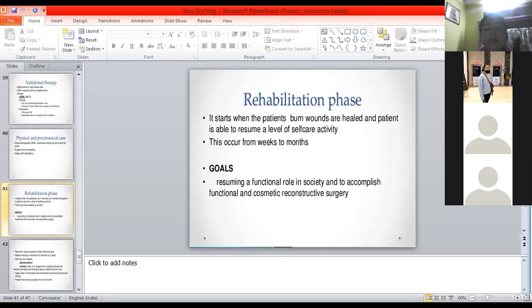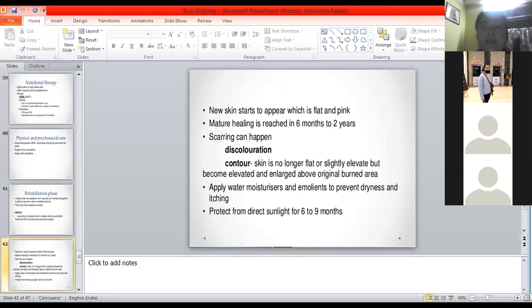Here in the rehabilitative phase, new skin starts to appear, which is flat and pink. Mature healing is reached in 6 months to 2 years. Scarring can happen, sometimes discoloration and contour changes. There will be a little bit of elevation of the skin. It will be unsmooth; there will be no smoothness in the skin. So these things will be there. Sometimes the skin is getting squeezed, so those looks will be there. It may not be completely gone even after so much treatment.